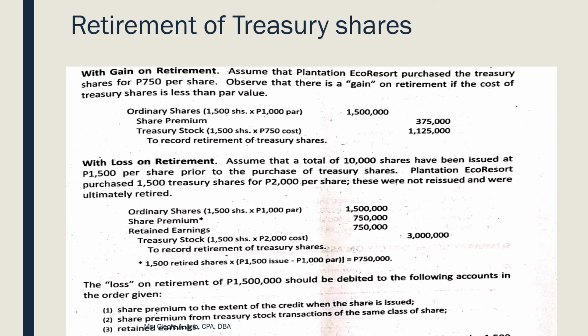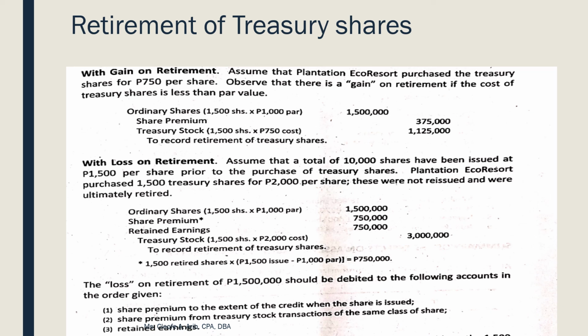So, hindi balanse. Yung debit side, kulang ng magkano? Kulang ng 1.5 million. Now, meron tayong hierarchy on how you treat the loss on retirement. So, nandiyan sa baba o sa lower part, if you will read. The loss on retirement of 1.5 million should be debited to the following accounts in the order given.